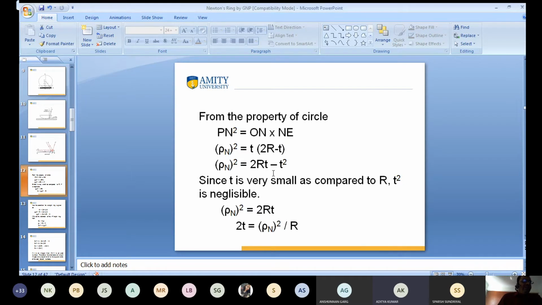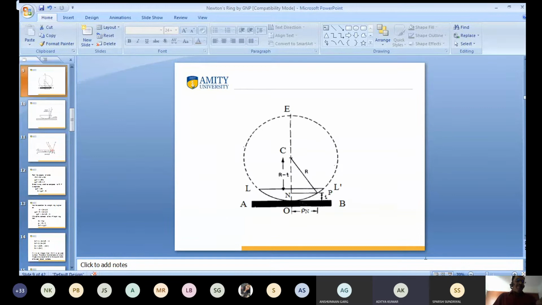From the property of circle, PN whole square is equal to ON into NE. What is PN? From the figure, it is clear that the value of PN is rho n. Clear? And what is the value of ON? ON is the thickness, sir, T. Yes, very good. And what is the value of NE?